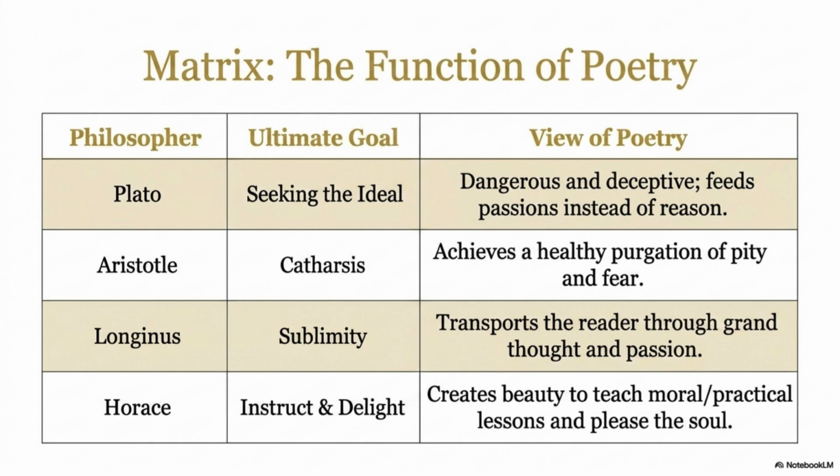Plato believed poetry could be dangerous because it excites emotions and moves people away from reason. Aristotle believed poetry is beneficial because it produces catharsis, cleansing emotions through pity and fear. Longinus believed the highest purpose of literature is sublimity, creating awe through grand thought and powerful expression. Horace believed the best poetry combines instruction with delight, teaching moral and practical wisdom while giving readers aesthetic pleasure.